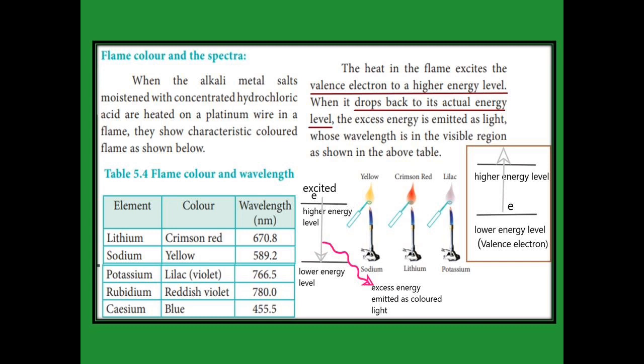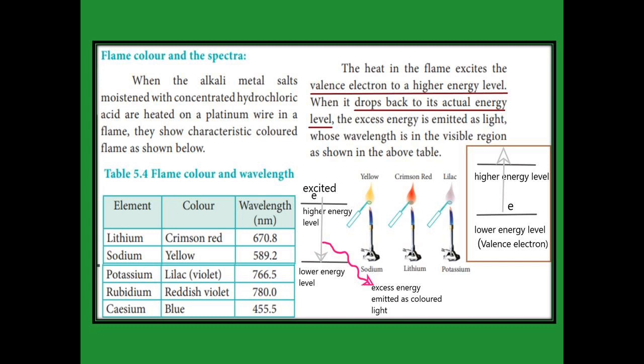That radiation shows some color, so each and every element shows some color. See the right-hand side: first of all, the valence electron is present in the lower energy level. When heat is given, the electron enters the higher energy level, and it is then called an excited electron. On the left-hand side, the excited electron is present in the higher energy level.